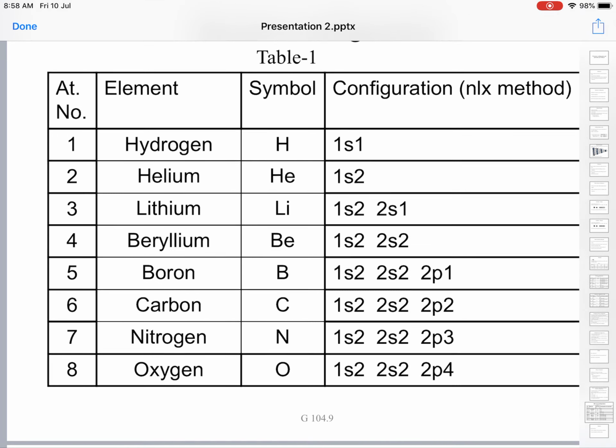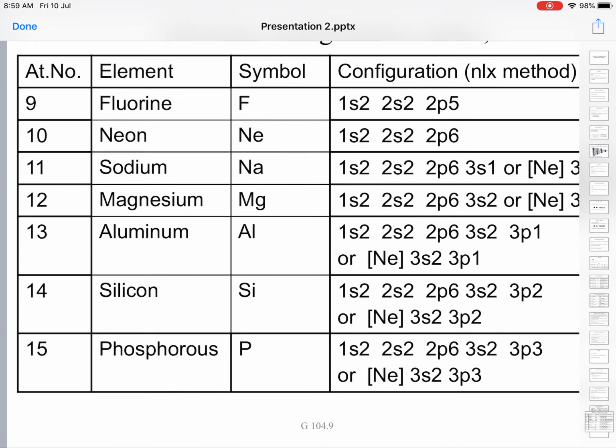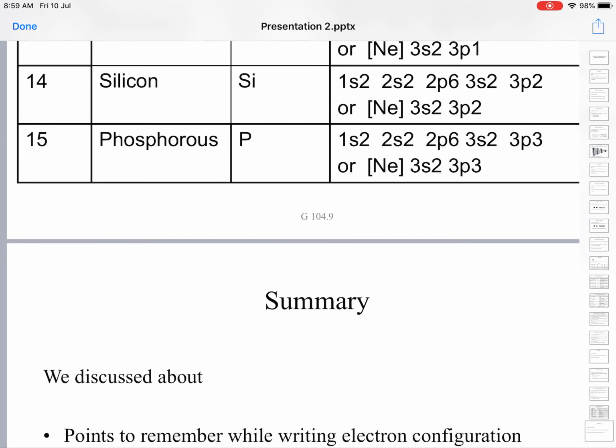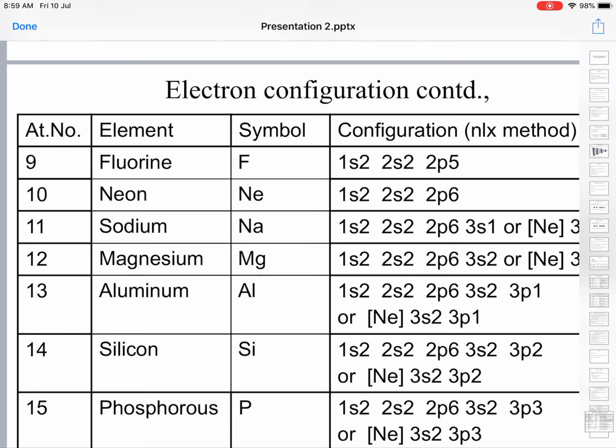Here we are writing the configuration. We are seeing hydrogen 1s1, helium 1s2, lithium 2s1, beryllium 2s2, and so on. For example, take fluorine: 1s2, 2s2, 2p5.